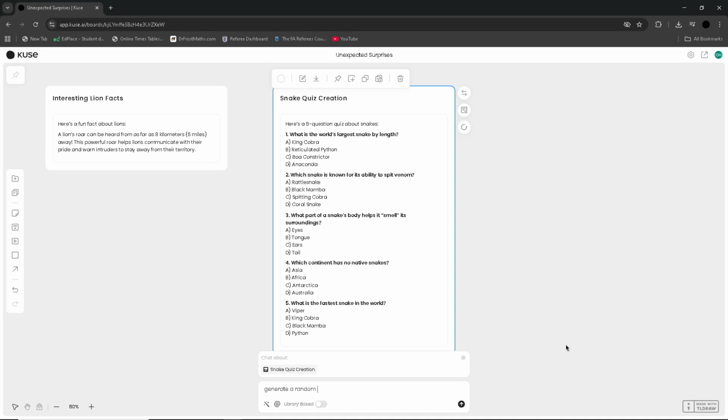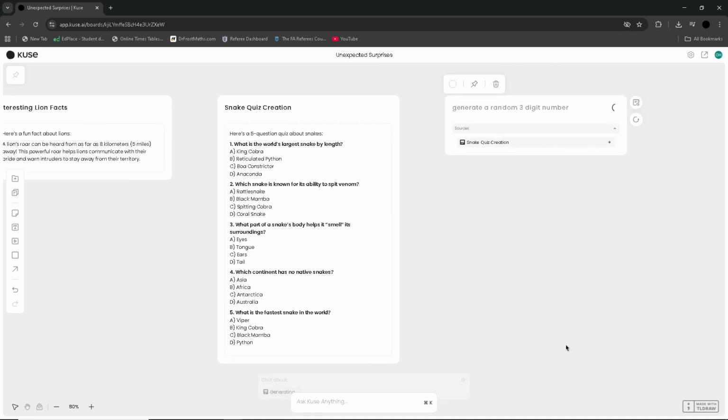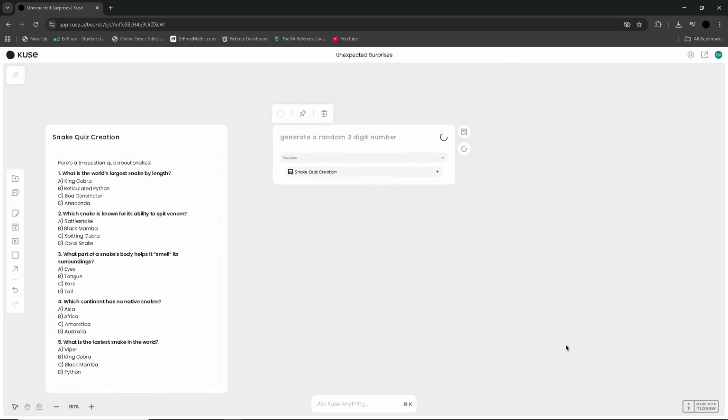Jasper AI, for example, excels in content generation, but lacks the broader workflow automation that Kuse AI provides. Notion AI is strong for note-taking and project management, but is limited outside of its own ecosystem. Zapier offers powerful automation, but requires more technical setup and does not provide the same AI-driven insights. Kuse AI stands out as a hybrid solution for many different businesses that bridges the gap between usability and adaptability, which makes it a strong contender in the growing AI productivity market.